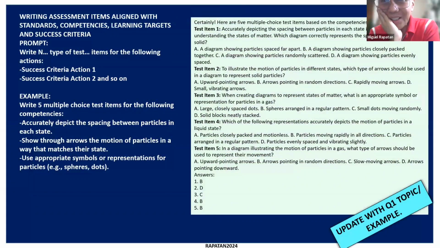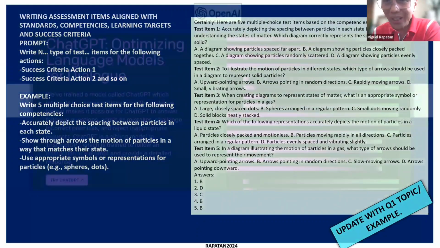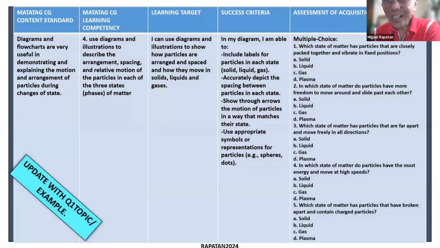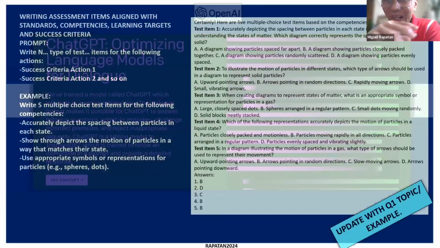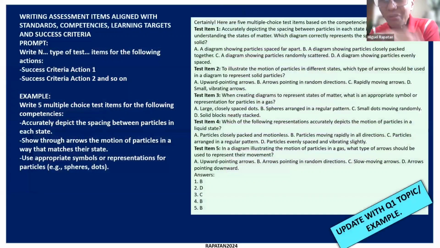Another way to draw that out. And again, like what I was saying, if you have it all in one thread, just a continuous discussion with ChatGPT, ChatGPT is just going to build on a previous response. So it's not going to be difficult to give a prompt like this.